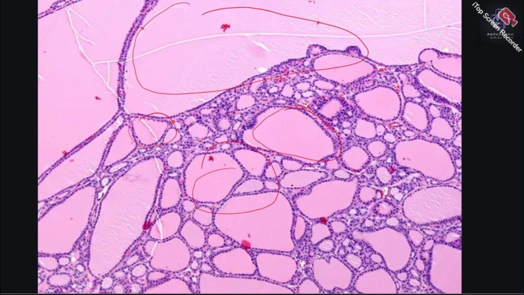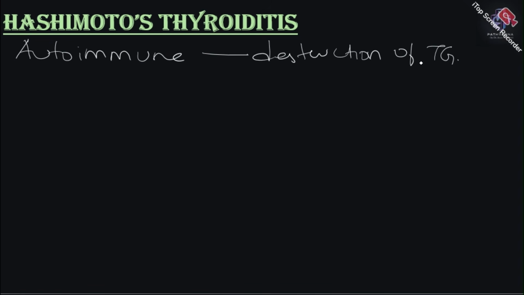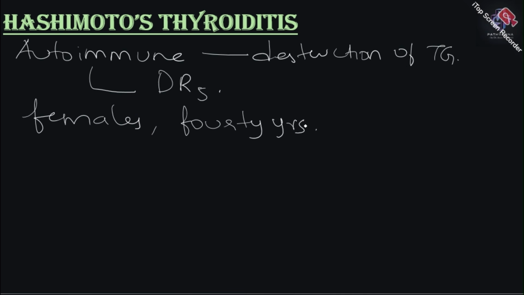Next we are going to discuss primary hypothyroidism. In that, the first thing we are going to discuss is Hashimoto's thyroiditis. Remember, Hashimoto's thyroiditis is also an autoimmune condition, and in this condition you have destruction of the thyroid gland. It is associated with HLA-DR5. It is seen mostly in females because it's an autoimmune condition. Remember, any autoimmune condition is more common in females. It is seen in the age group of 40 to 50 years, which is actually a middle-aged female.